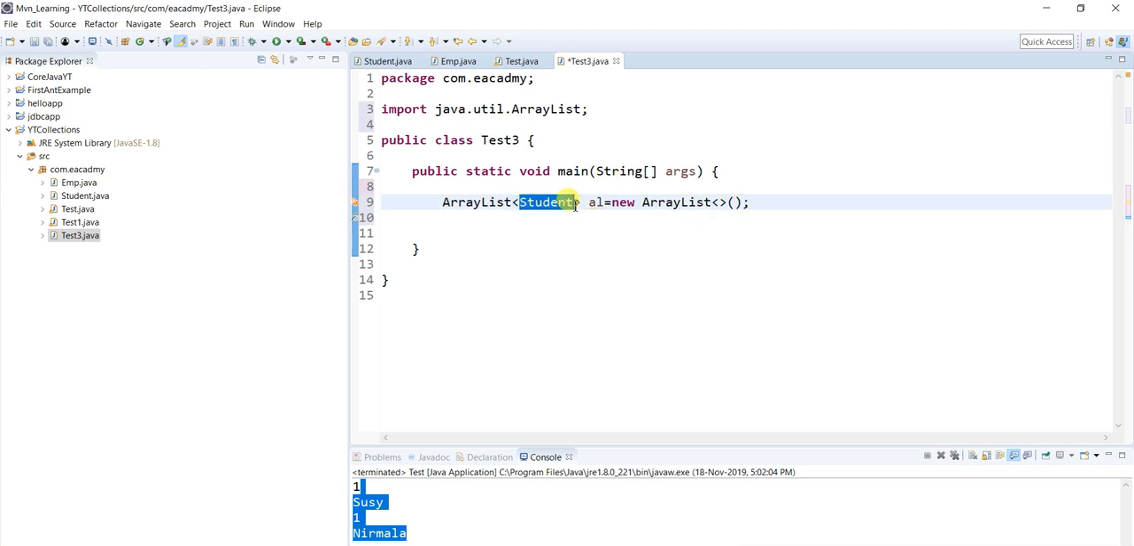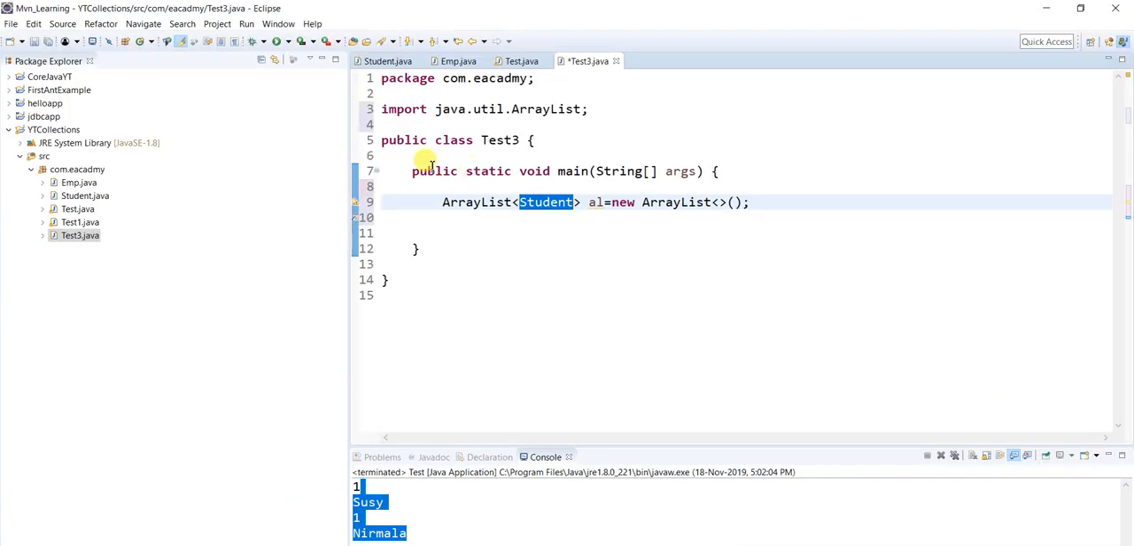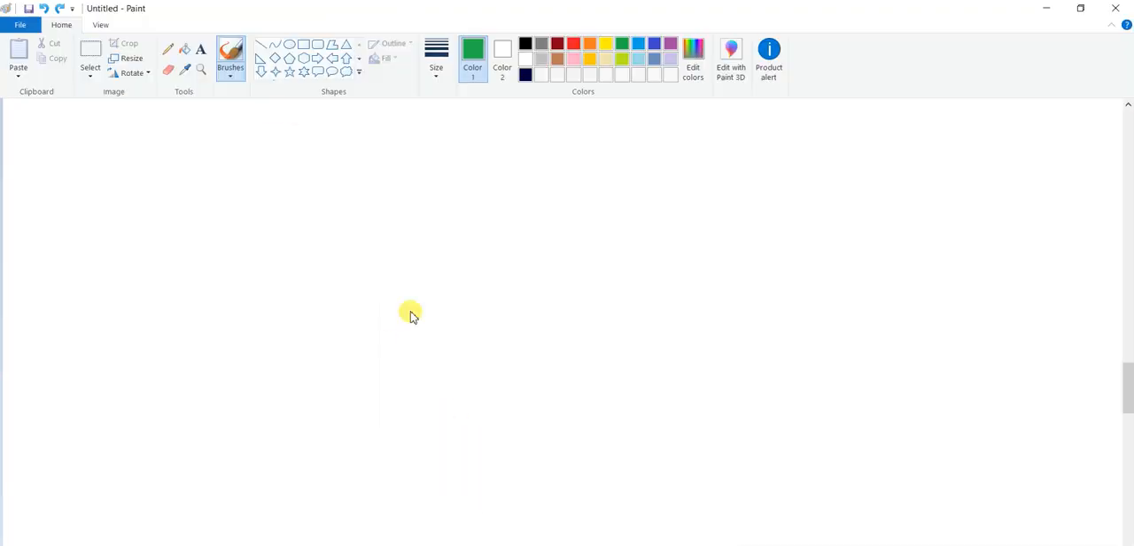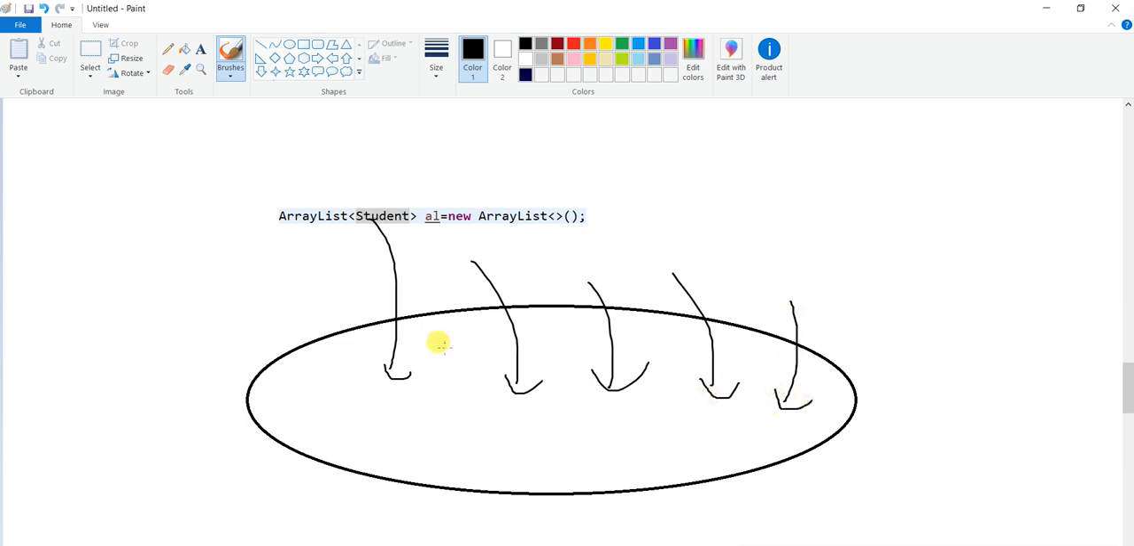Now what is meant by this Student? If I am writing like this, what does it mean? If I am writing this, it means you are going to create one ArrayList, and this ArrayList is going to hold only Student type of object. Even Employee, String, nothing else is allowed, only Student type of object is allowed.